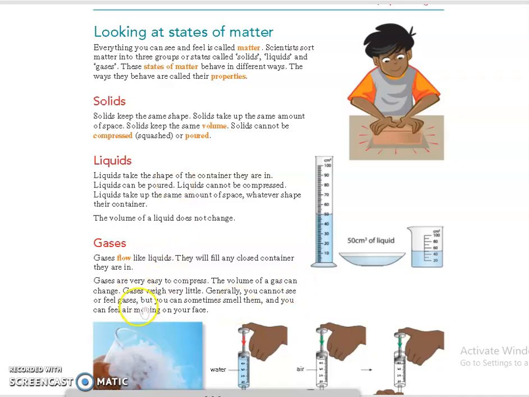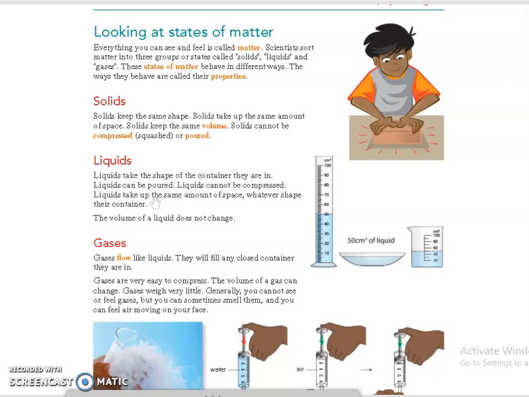The volume of gas can change, gas weighs very little, and generally we cannot feel or see gas, but we can sometimes smell them, and we can feel air moving on the face. So the main difference in the property of gas from solid and liquid is that gas can be compressed and its volume can change. Okay, these two properties differ from solid and liquid.